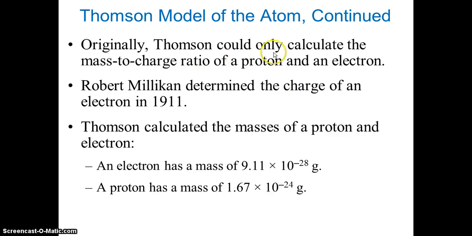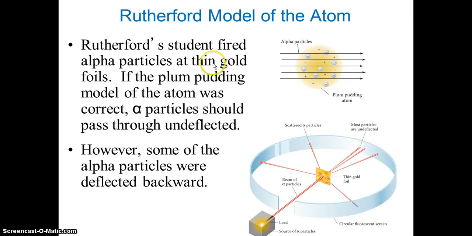Originally, Thomson could only calculate the mass to charge ratio of a proton and an electron, and then Robert Millikan determined the charge of an electron in 1911. Thomson then calculated the mass of a proton and electron. An electron has a mass of 9.11 times 10 raised to -28 grams, and a proton has a mass of 1.67 times 10 raised to -24 grams. So you can see electrons are tinier. We'll talk about the Rutherford model of the atom in the next video.